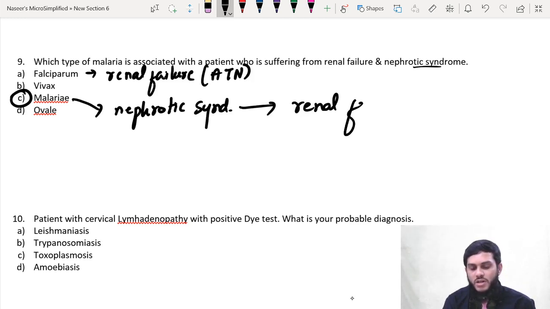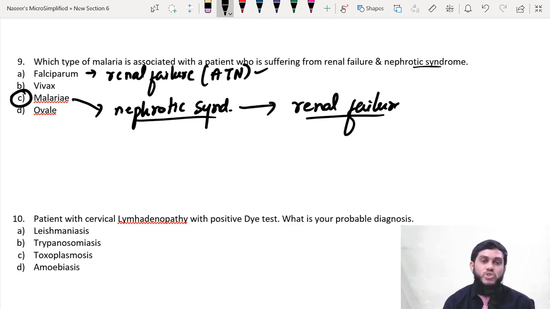There is no doubt in that. But once acute tubular necrosis has set in and renal failure has happened, there is no nephrotic syndrome. So nephrotic syndrome does not occur in falciparum. Nephrotic syndrome occurs only in Plasmodium malariae, and nephrotic syndrome may lead to renal failure. That's why you should not suddenly jump. Once they are mentioning renal failure, you have to look whether nephrotic syndrome is there or not. Nephrotic syndrome is the key point here. If nephrotic syndrome is there, whatever the condition, go with malariae. If nephrotic syndrome is not there, then only go with falciparum.